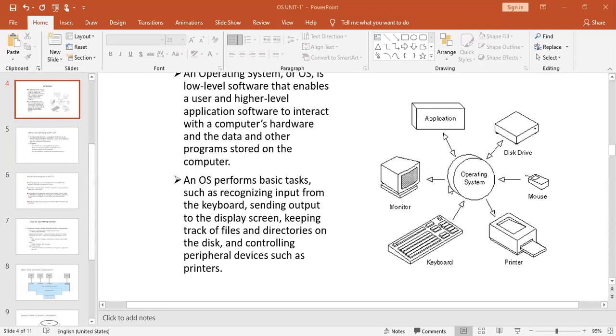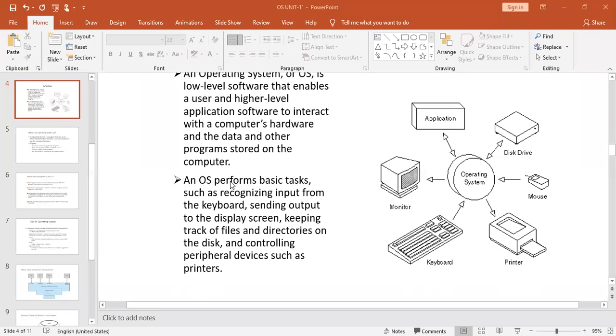Okay, and similarly, transferring our output to either the monitor or a printer or some other output device, right? And meanwhile, before generating the output, after getting the input, whatever operations are performed on files or directories or disks or some other peripheral devices, all these things will be controlled by the operating system.